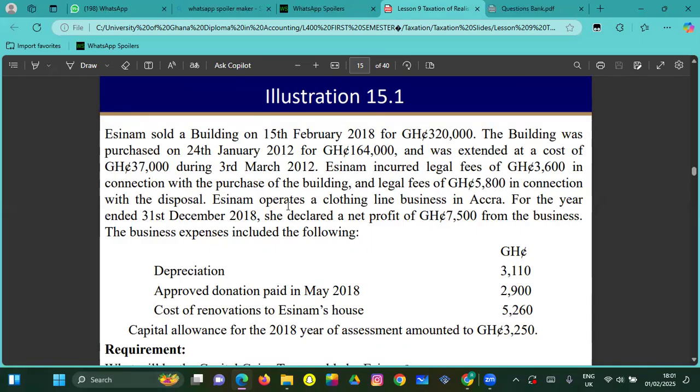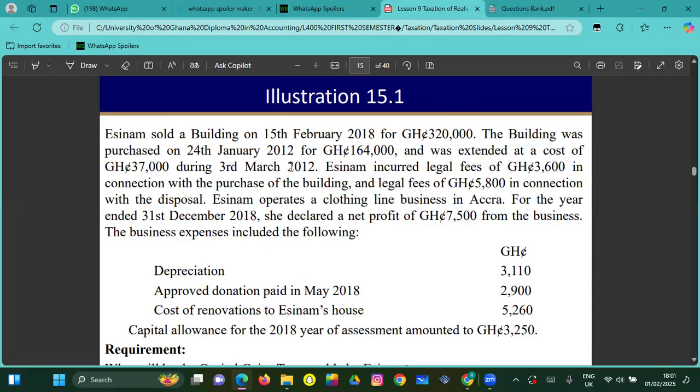S&M operates a clothing line business in Accra, Ghana. For the year ended 2018, she declared a net profit of 7,500 from the business. The business expenses are as follows. This is the business expense, that's different from the building expense.